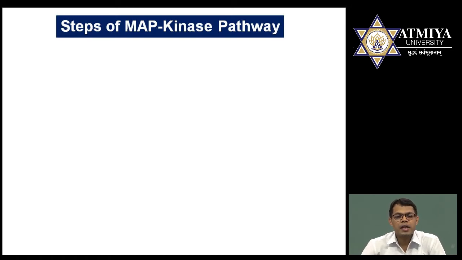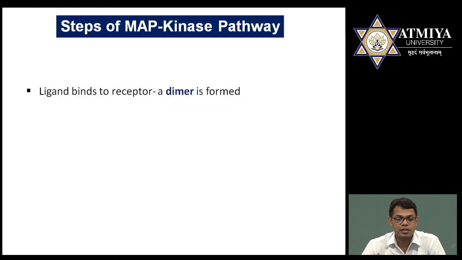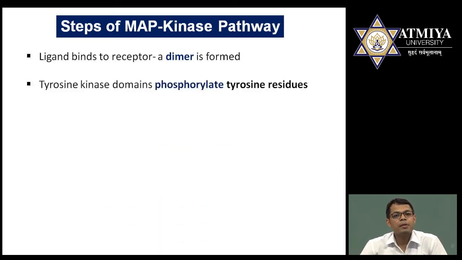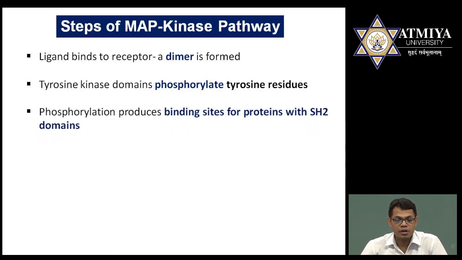I'll show the details of this cancer part when I take the separate lecture on cancer. Here in this topic I am just going to discuss the steps of the MAP kinase pathway and the role of RAS protein in this pathway. The first step is, as usual, the ligand will bind to the receptors and dimerization occurs. This dimerization leads to phosphorylation, as I have already shown in the generalized diagram, that after dimerization ATP becomes used, and by the utilization of ATP autophosphorylation occurs, and finally a phosphate group will be attached to the tyrosine residue.